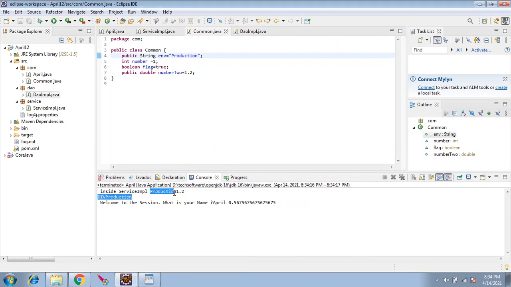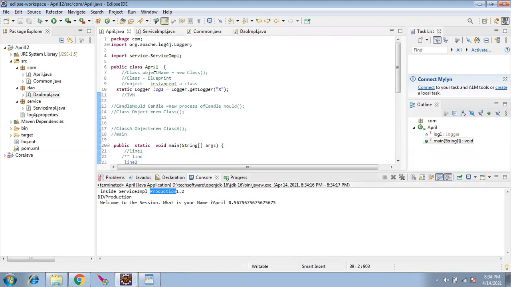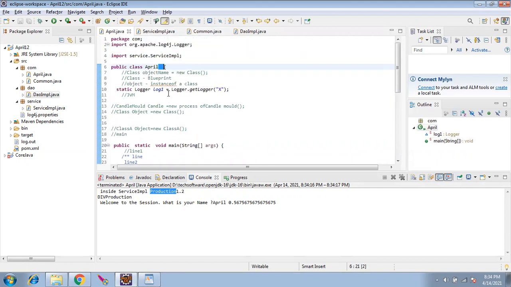Okay. Rajesh, that means here the common is the parent and service and DAO impl are the child. Yes, there are two children, service and DAO, correct. And April.java is the main program. There is no extends keyword here.